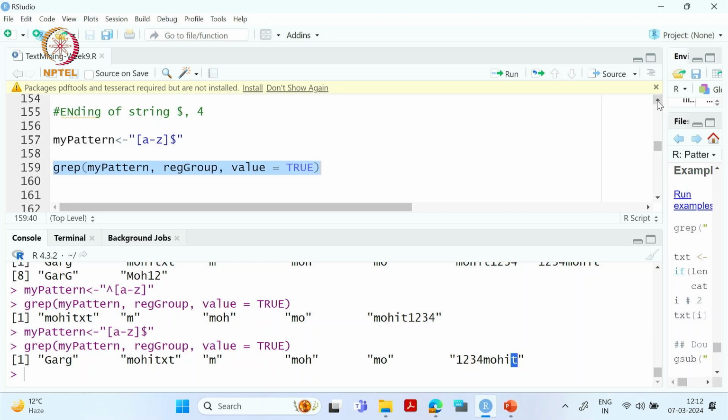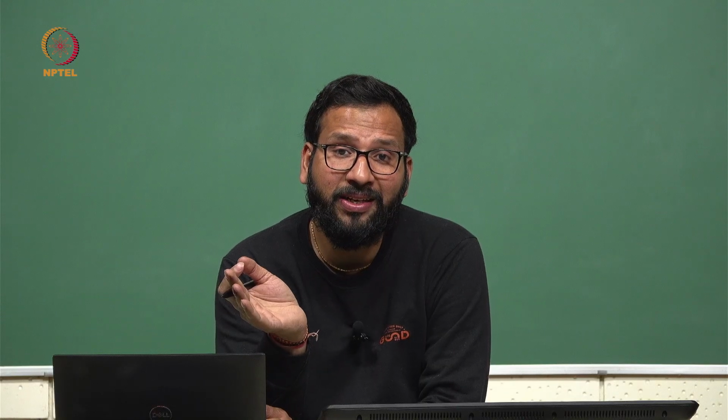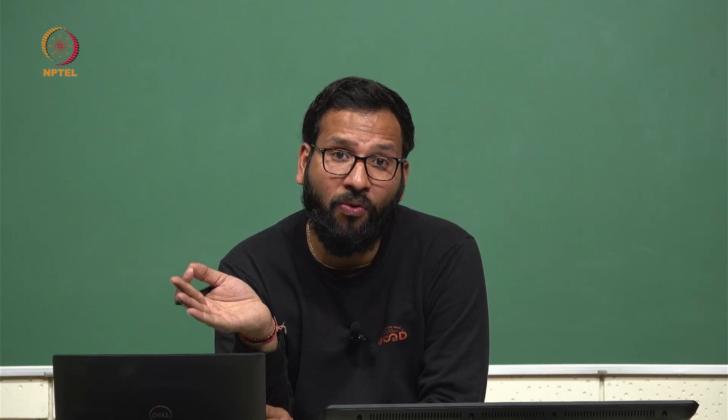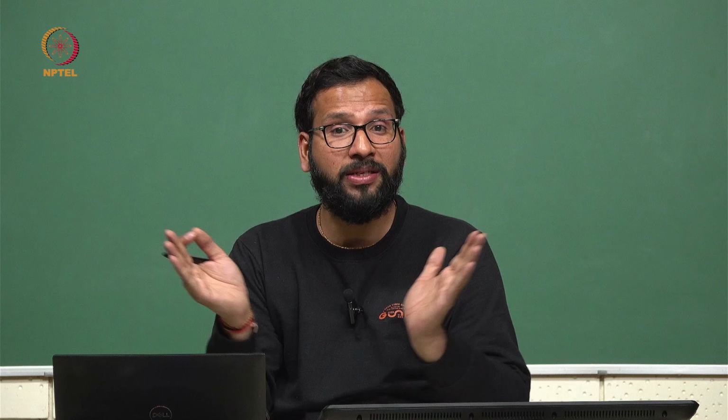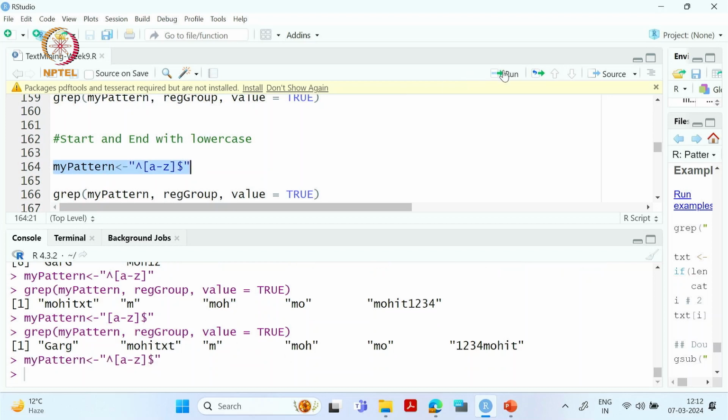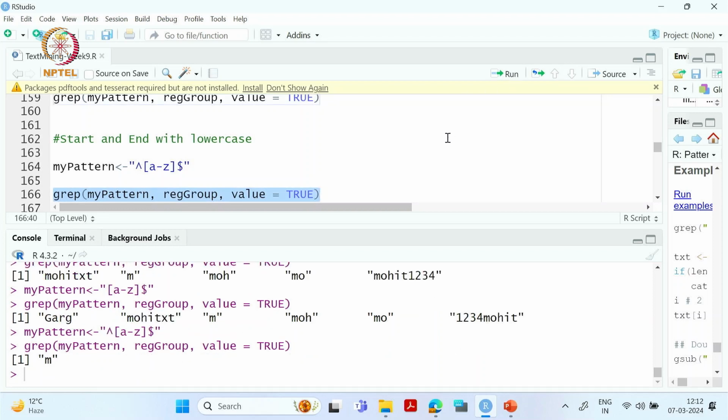Now if you want both restrictions, that it should start with a lowercase alphabet and also end with a lowercase alphabet, what we will do is use both these symbols in this particular pattern. So this is our starting. We are saying the starting should be lowercase and the ending should also be lowercase. So if we create this pattern and now I run this, okay.